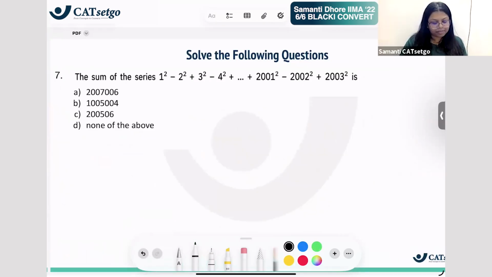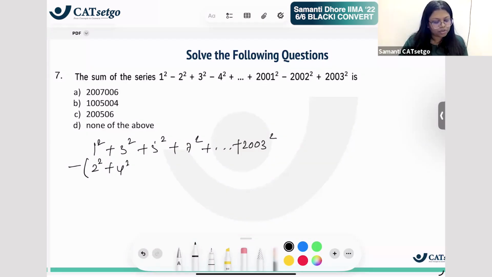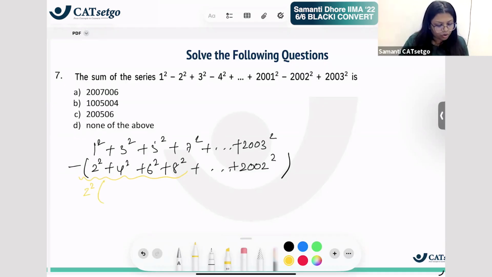Here, what do you observe as a pattern? We have 1 square plus 3 square plus 5 square plus 7 square plus so on till 2003 square. And minus we have 2 square plus 4 square plus 6 square plus 8 square till 2002 square. Right? Now, can I take 2 square common everywhere, and this becomes 1 square plus 2 square plus 3 square plus so on till, does it become like this? It does, right?